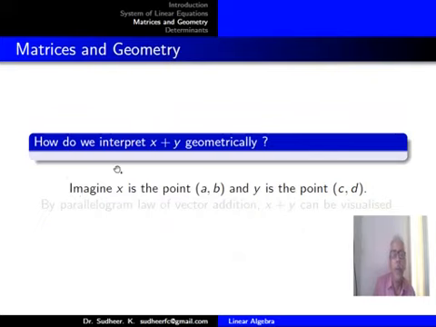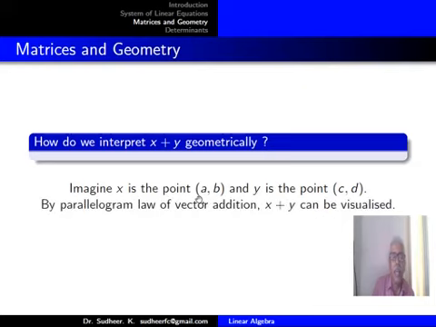Now, how do we interpret x plus y geometrically when you have X equal to R2 or X equal to R3? Imagine x is a point (a, b) and y is the point (c, d). You have used the words column matrix, column vector, etc. So the point (a, b) can as well be considered as a vector, and point (c, d) can be considered as a vector.